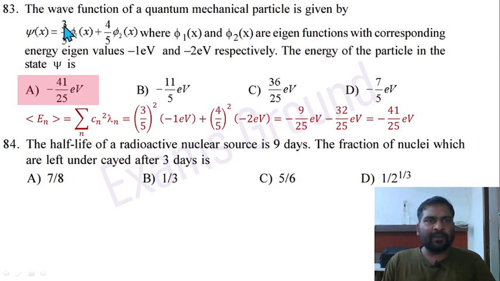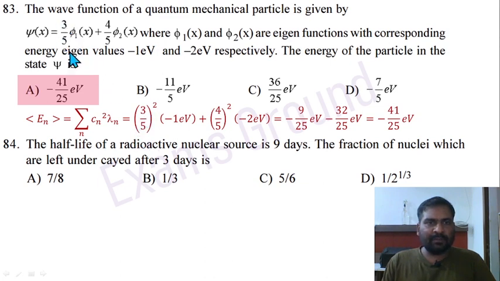So it is normalized because 3 square by 5 square plus 4 square by 5 square, that means 9 by 25 plus 16 by 25. 25 by 25 means 1. So it is normalized wave function. So just put it there. This